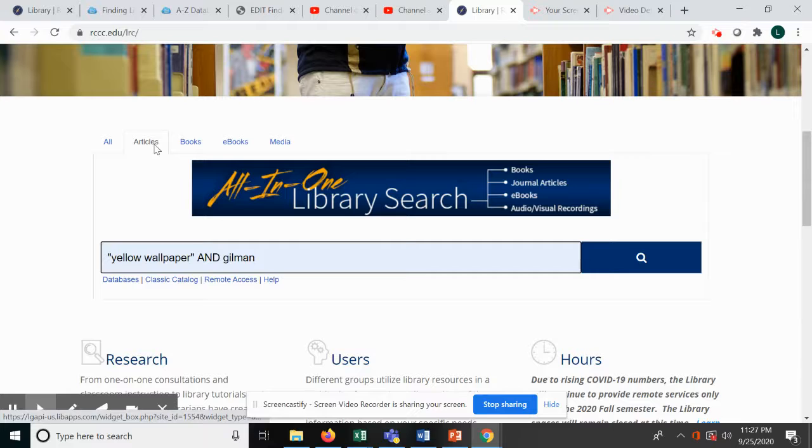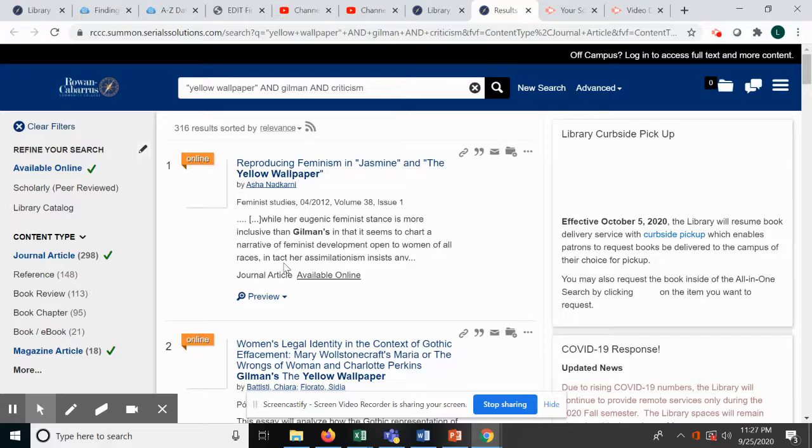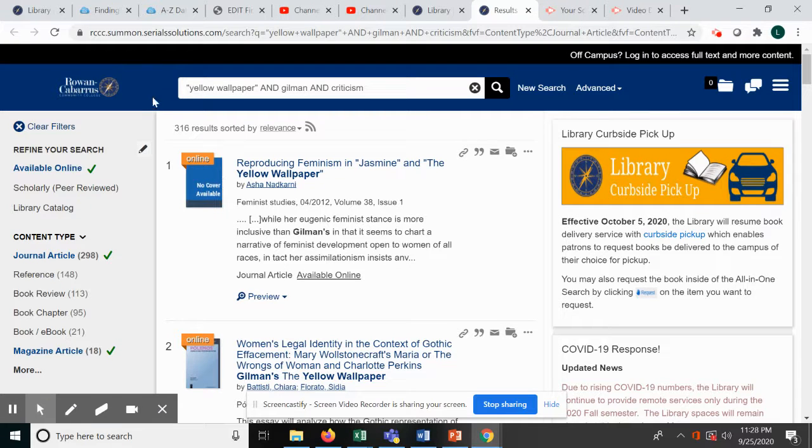First, you would choose the Articles tab and then put in the name of the work in quotes if it's multi-word, and in capital letters, the author's last name. Here we can also add criticism to maybe help us with some very popular titles if that's what you're looking for. If you have a short story or poem that has multiple meanings or maybe has had movies made about it, you may need the word criticism as well.